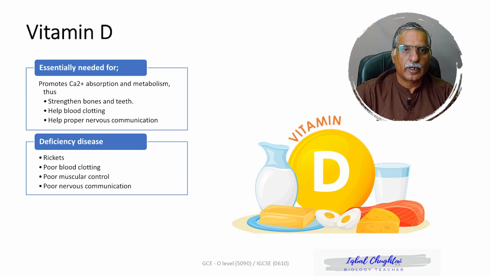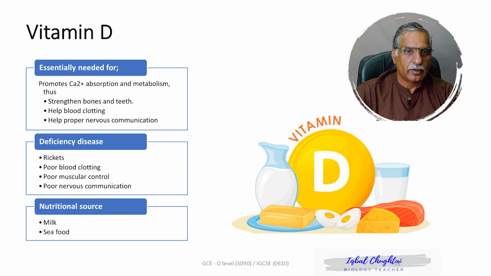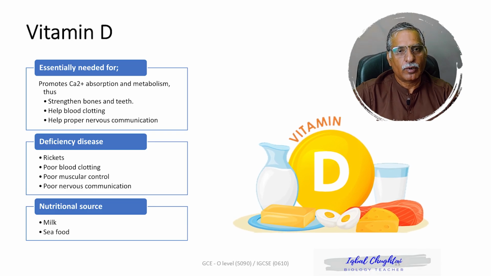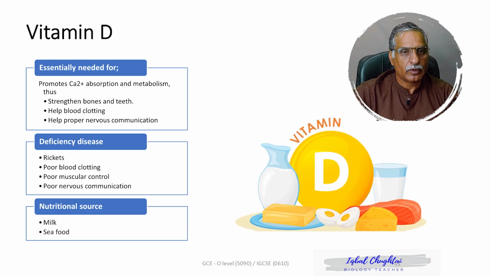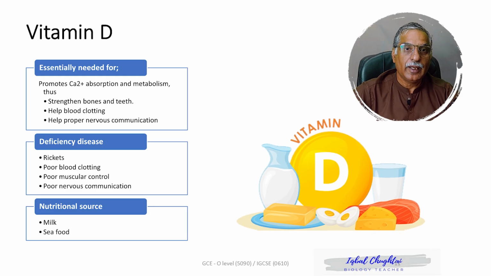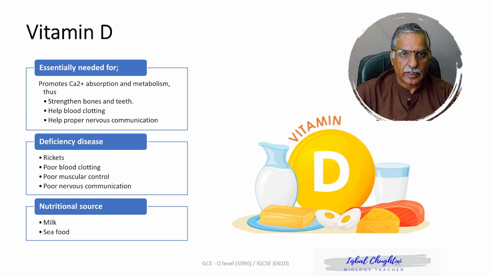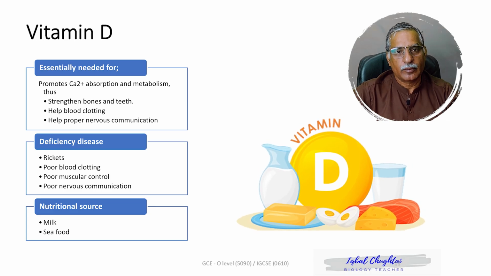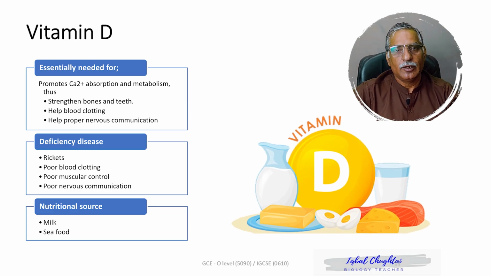So in order to avoid such a situation, we need vitamin D in sufficient quantities in our food, and milk is a rich source of vitamin D. Vitamin D can also be obtained from food from the oceans and seas, like fish, prawns, crabs, etc. They can also provide us with vitamin D. And even our skin cells can produce vitamin D when they are exposed to sunlight. So our skin cells are capable of producing vitamin D when exposed to sunlight.